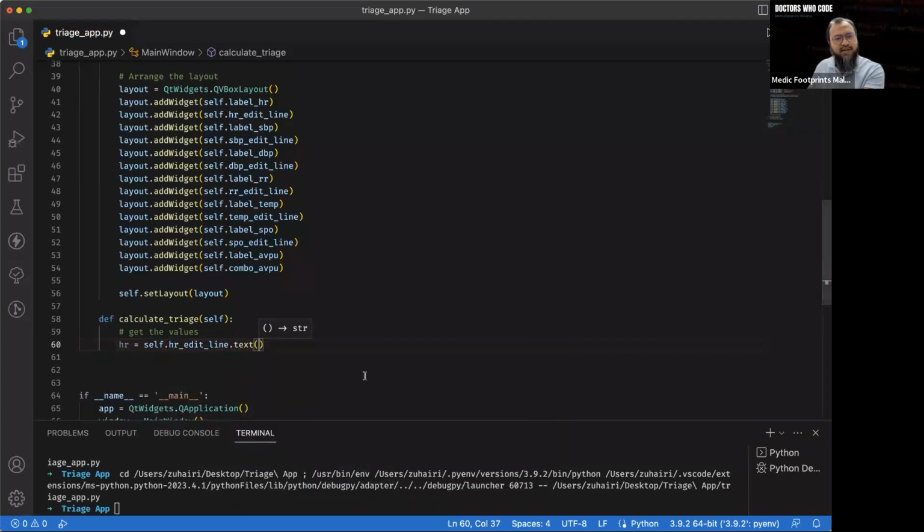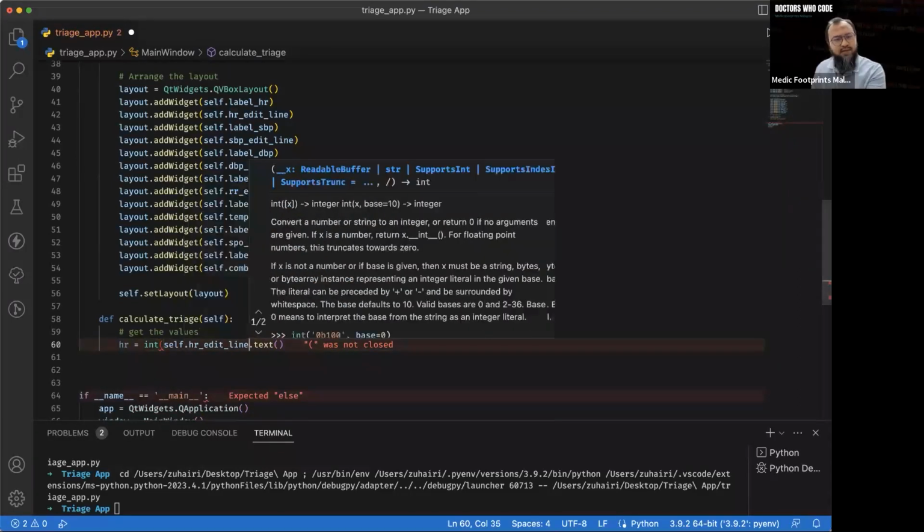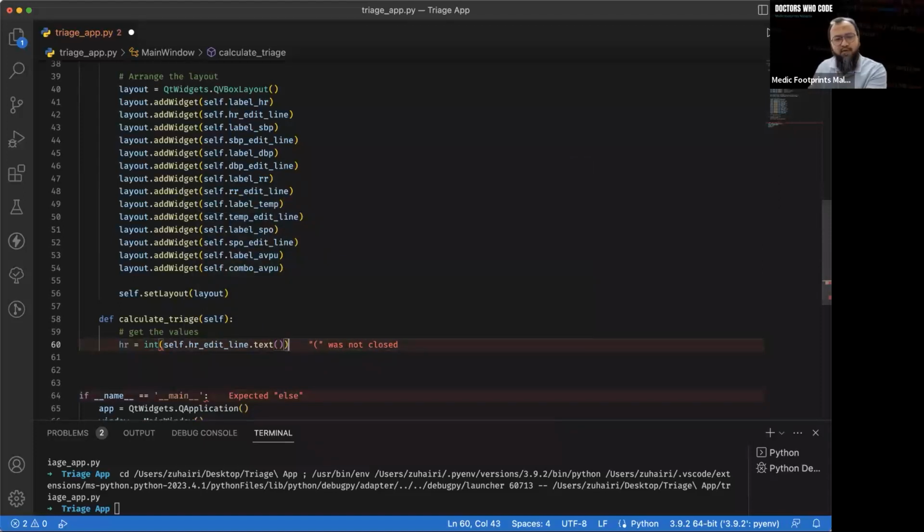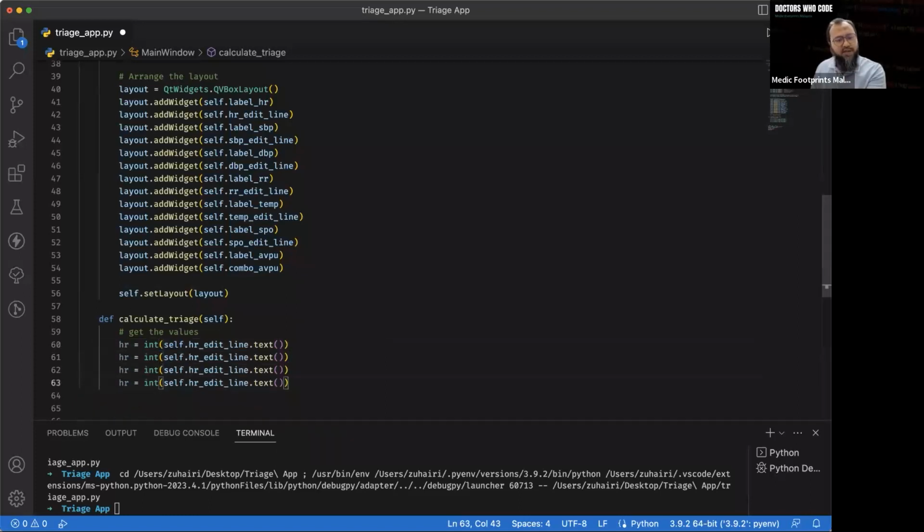When we do this, we are getting the value from the text field and saving it in this variable. But we need this variable to be in the form of a number, so let's put it as an integer. Whatever value they put in here is going to be saved as a number, so we can do some calculations based on it. Similarly, let's get all the other values as well.